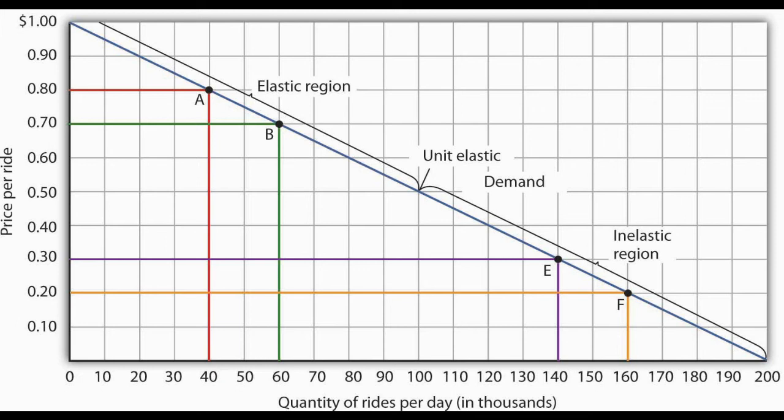Compare this to the larger percentage change in fare from 30 cents to 20 cents, almost an arc 40% drop, versus the smaller percentage change in rides per hour from 140,000 to 160,000, just over 13% gained. This kind of makes sense. We should expect that the MTA's ridership elasticity will be smaller as the base fare becomes smaller, and that even larger percentage changes in fares will have a modest impact on riders' willingness to use the service.